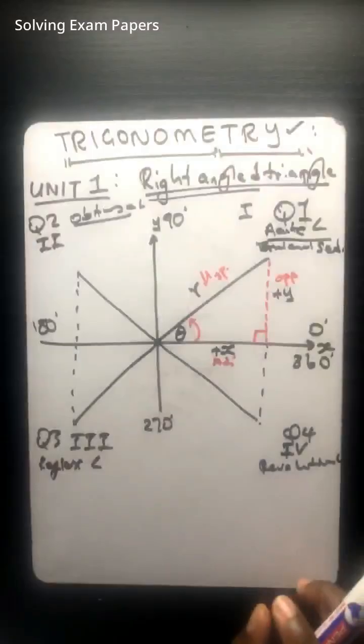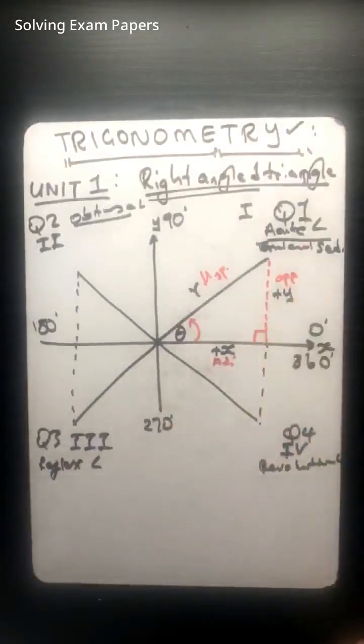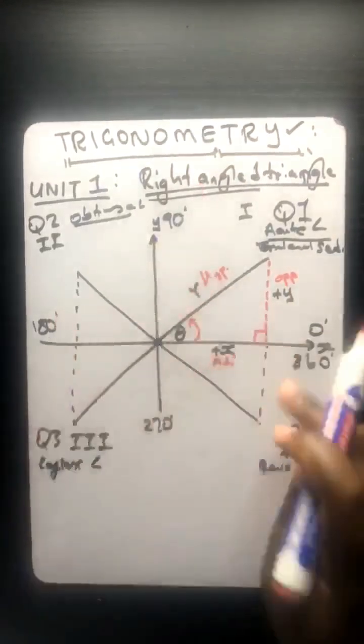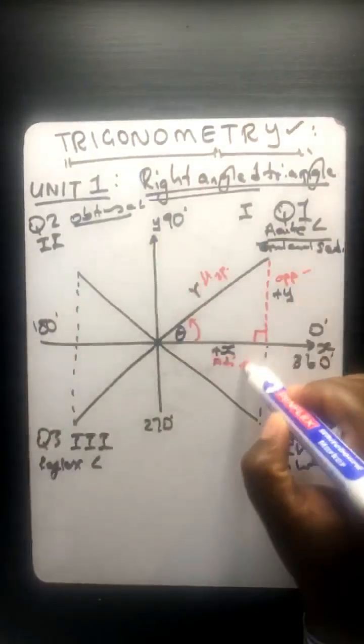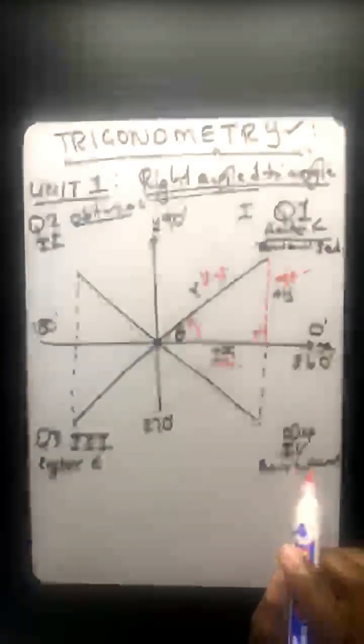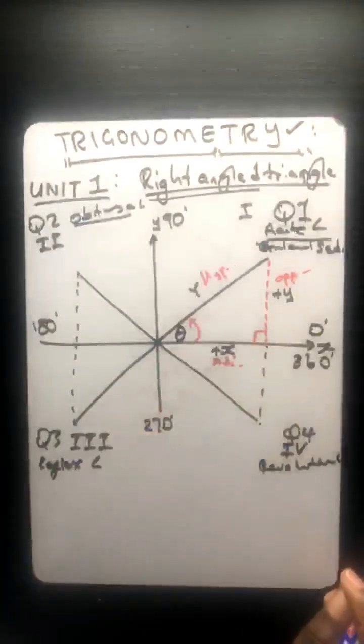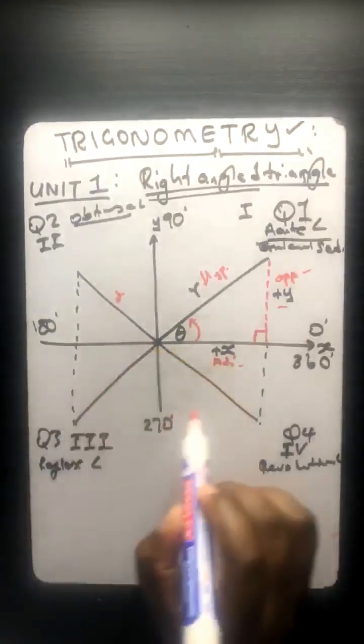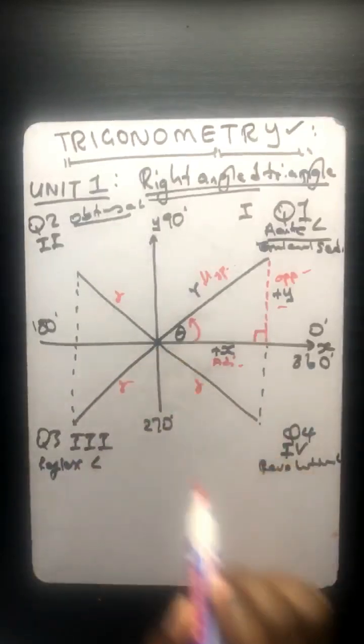So that means the moment a right angled triangle is represented on a Cartesian plane, we no longer talk opposite, adjacent, hypotenuse. Those are left in grade 10 and 11. We now talk about your y, x, and r. So this, the terminal side, will always be your r.